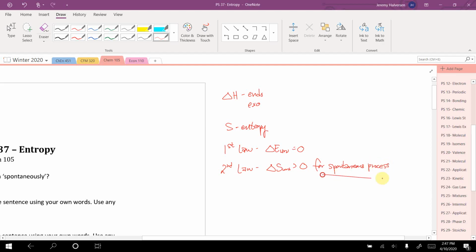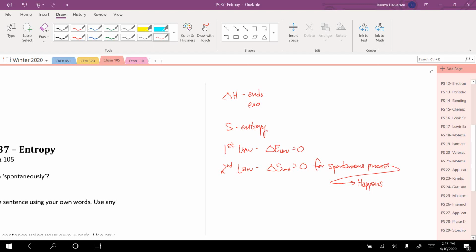Okay. So that leads to the question, what is a spontaneous process? A spontaneous process is something that happens in real life. Now, there are some nuances to that. Certain things happen in some conditions and don't happen in other conditions. So a good example is muffins rising in the oven.